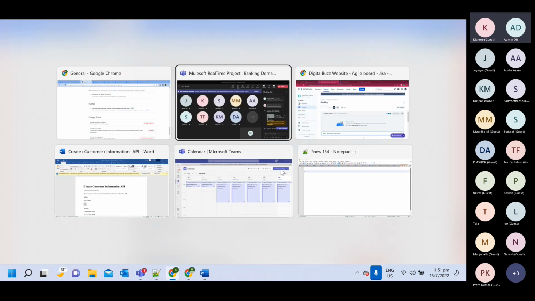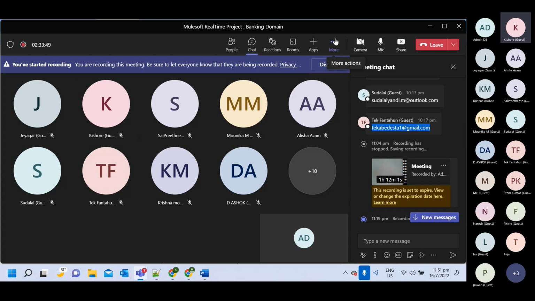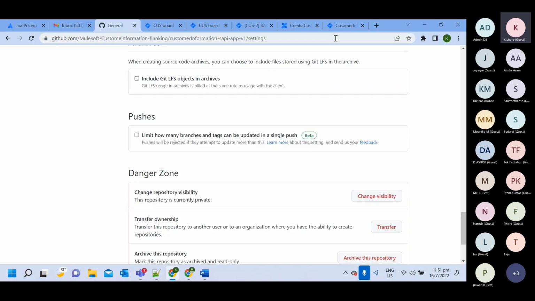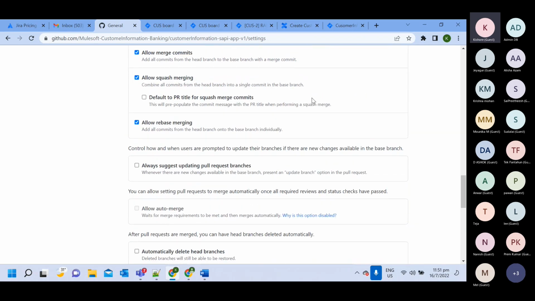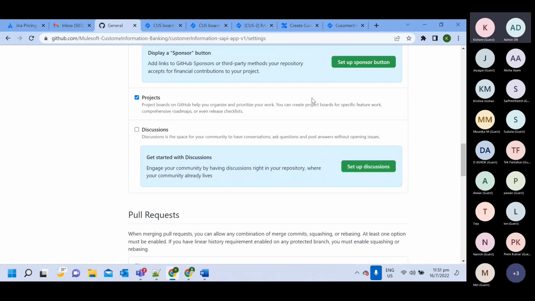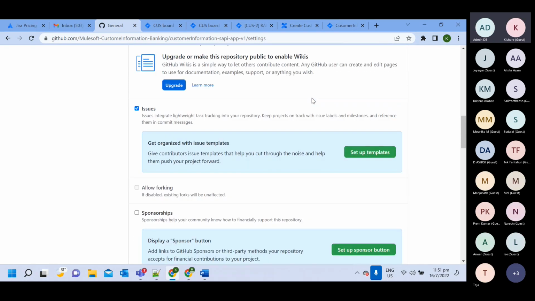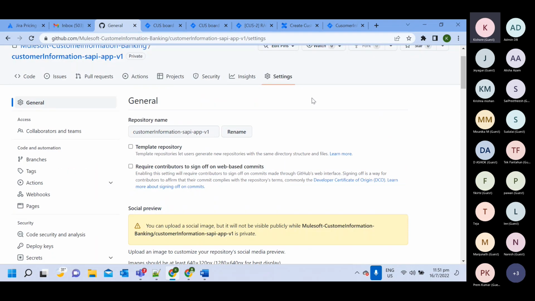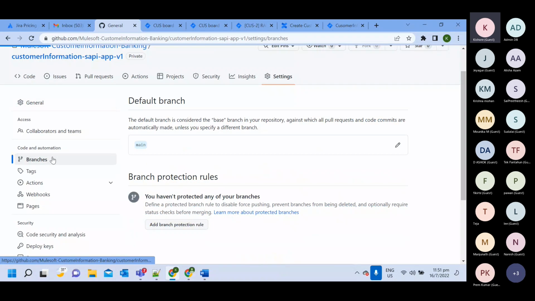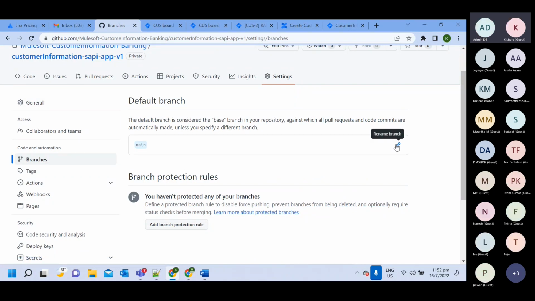For that, let me see if I started recording or not. Yes. So here I will get that option to change from branches. So this is coming as main. I want to change it to master.